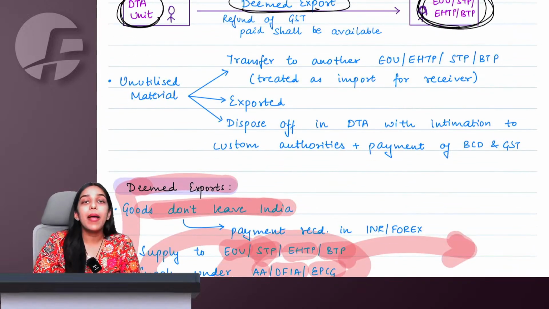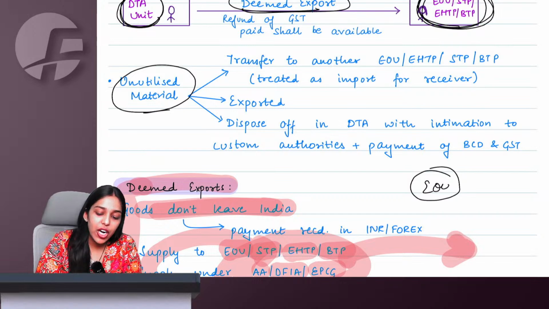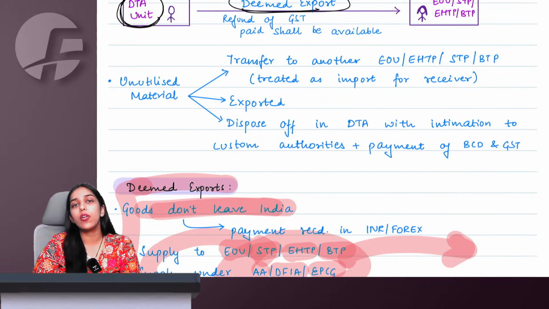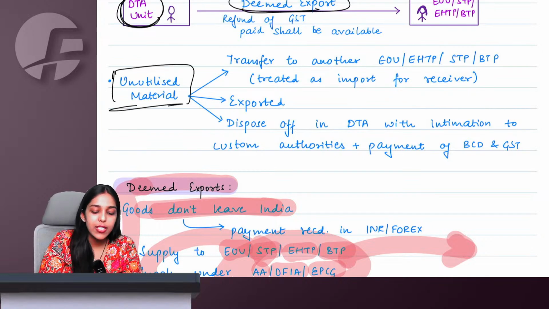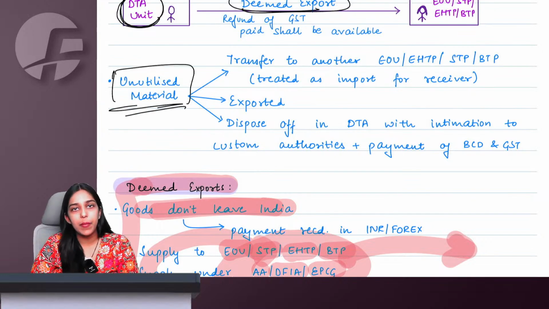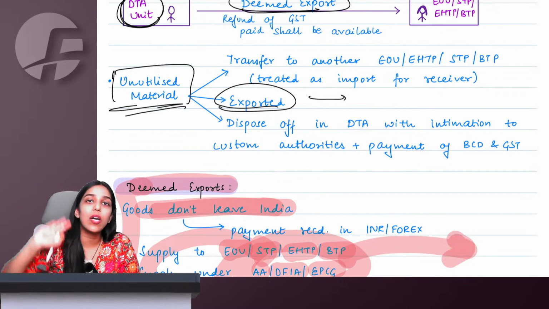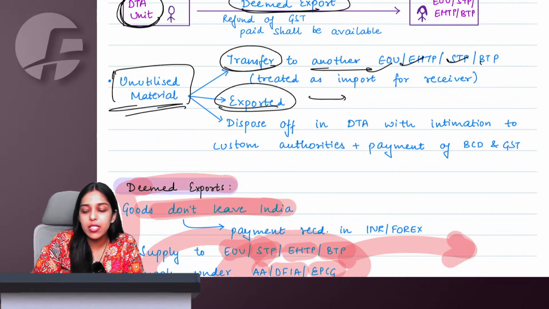Got it. Ma'am, if an EOU has any unutilized material, see, we do not charge any duties from them. Why? Because we know whatever they are importing, they are going to simply use it for export products only. But what if even after export and everything, they have some unutilized material? They have three options available with them. Either they can export it back or export it somewhere else outside India, or they can transfer it to another EOU, EHTP, STP, BTP.